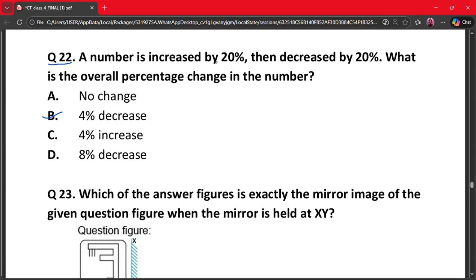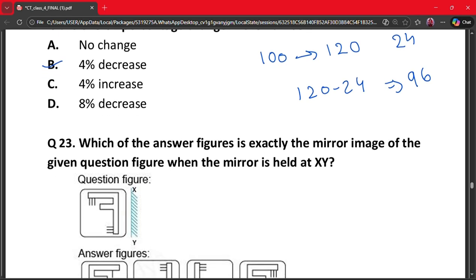Because assume the number is 100 and if we increase it by 20%, the new number will be 120. And if we decrease 20% of 120, that is 24, the answer is 120 minus 24 is equal to 96. So here we can see an overall change of 4% decrease. So our correct answer is option B.